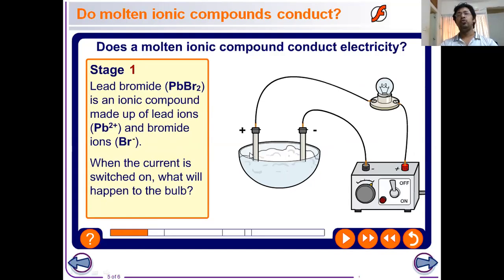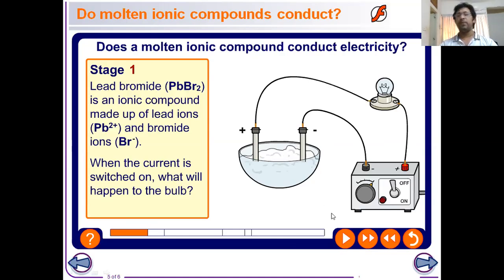Here we have used two electrodes. One of the electrodes is connected with the positive end of the electric source, that is called the anode. Another electrode is connected with the negative end of the electric source, that is called the cathode. A bulb is also connected in series with this circuit. Well, we can see that solid lead bromide is used here.